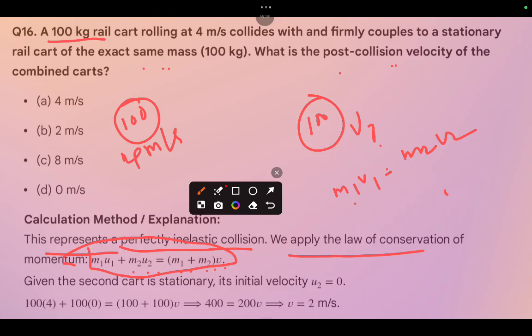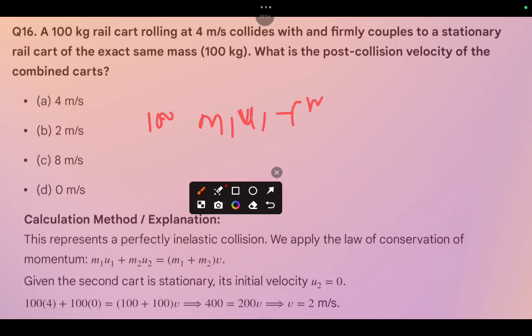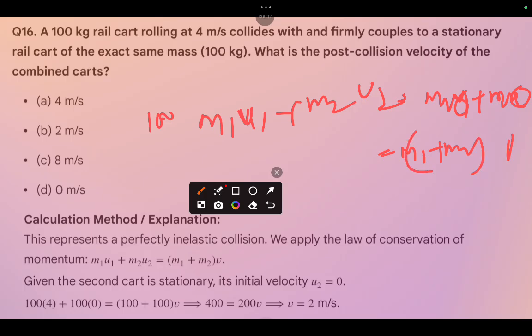Obviously, the formula is m1 u1 plus m2 u2 equal to m1 v1 plus m2 v2. The final velocity v is common after the inelastic collision, so we can write m1 plus m2 times v. Replace the data: m1 u1 plus m2 u2 equal to m1 plus m2 times v. After reshuffling we will get v equal to 2 meters per second.